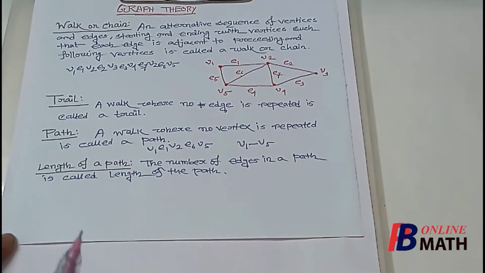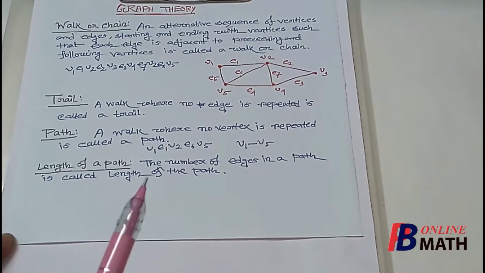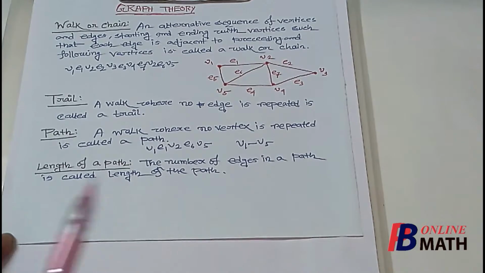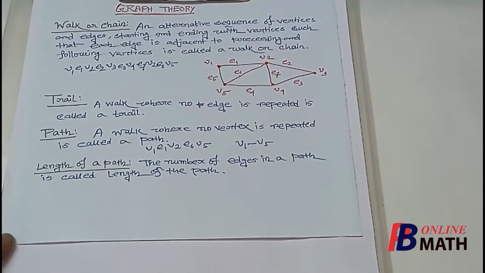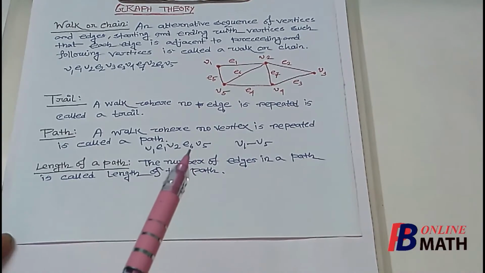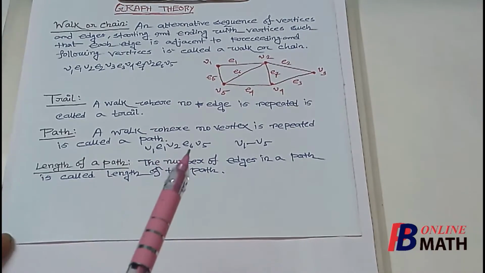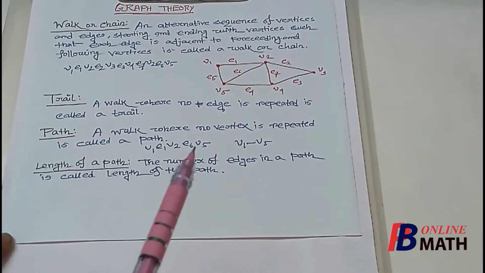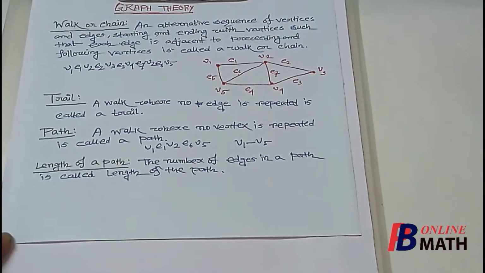Next we define the length of a path. The number of edges in a path is called the length of that path. If we consider this path, the number of edges in this path is only 2. So the length of this path is 2. So the number of edges in a path is called the length of the path.